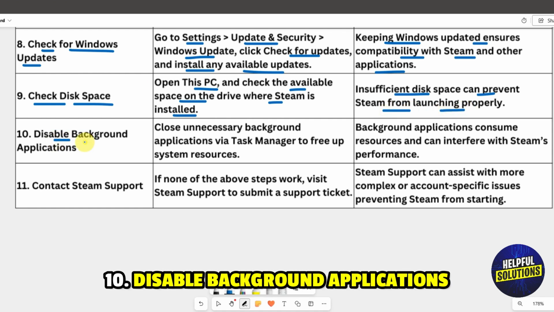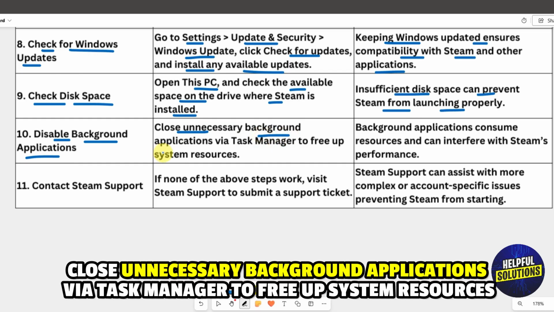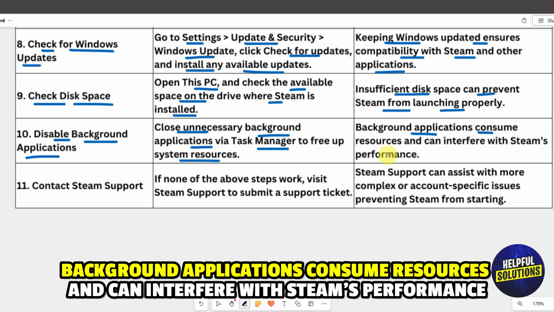Number 10. Disable background applications. Close unnecessary background applications via Task Manager to free up system resources. Background applications consume resources and can interfere with Steam performance.